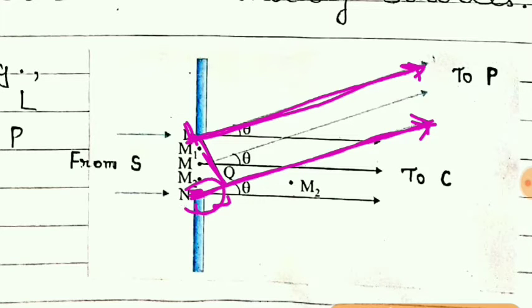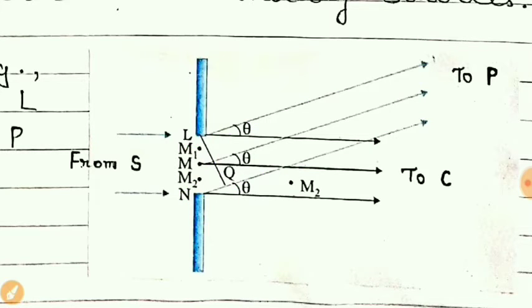This much part is the path difference between these two rays. So if we take this point as Q, then the path difference between the rays from L and N will be NQ.